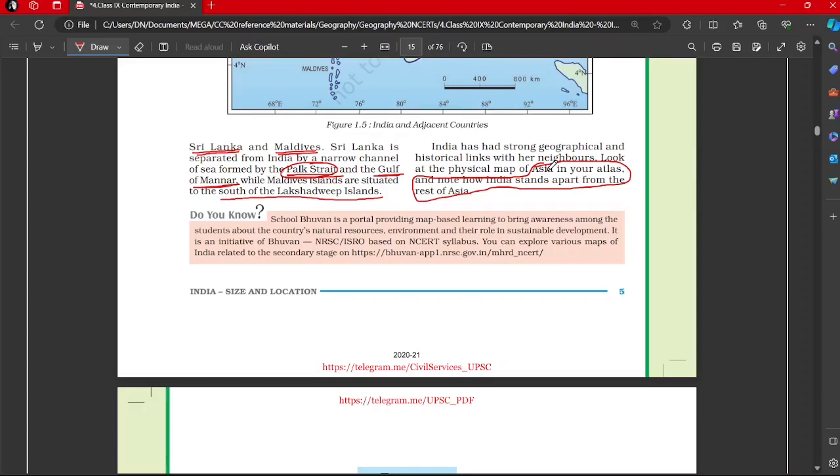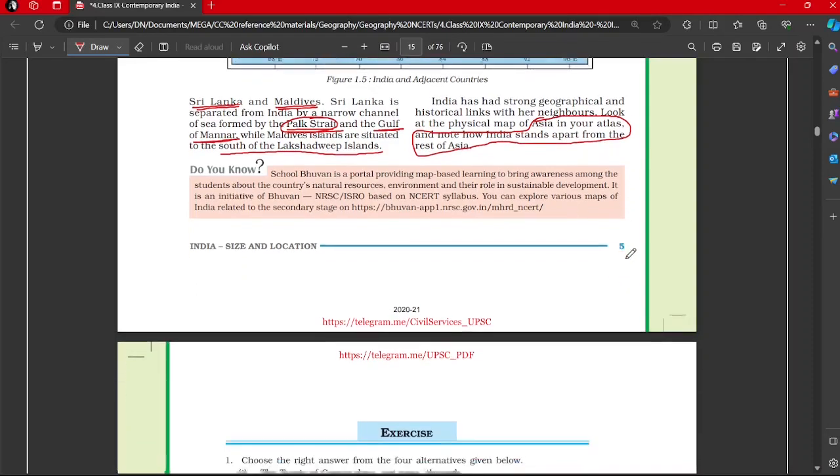Then you have rich climatic zones found here, and so many differences, which makes India a very unique place in Asia.